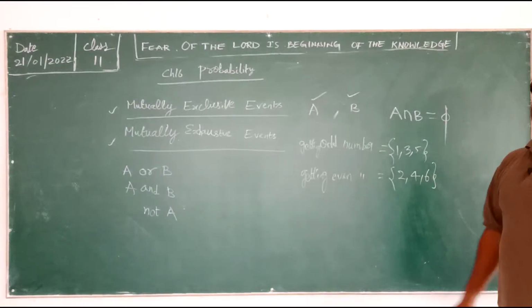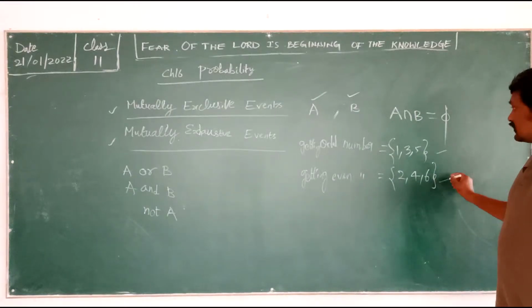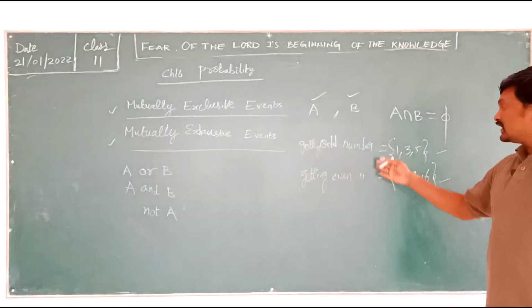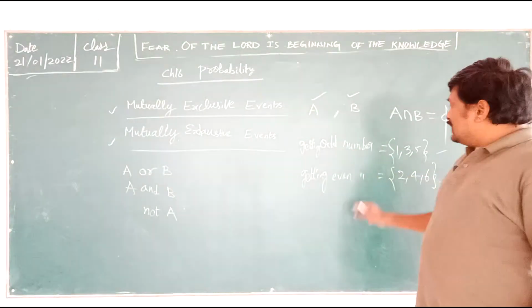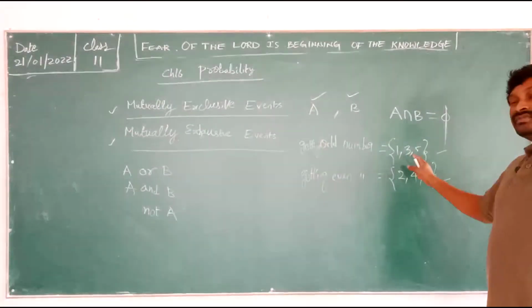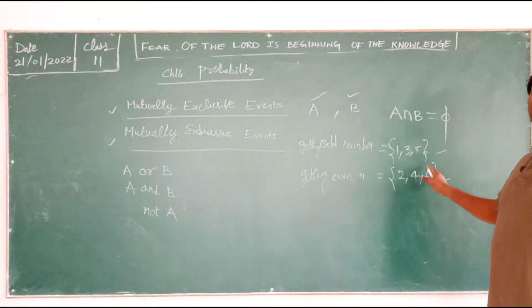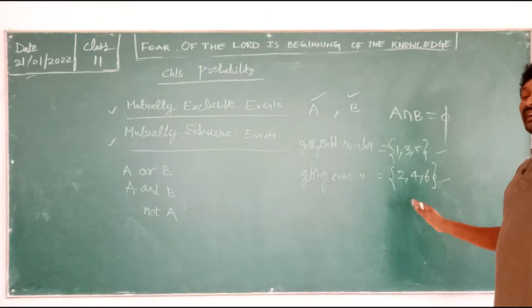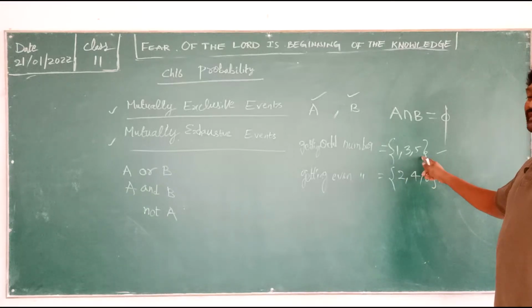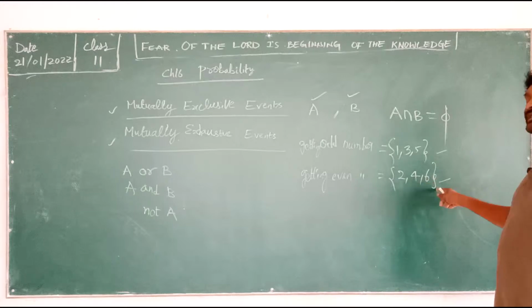Now check here, for these both, is there any intersection? There is no intersection. Observe carefully now. When you want to check intersection, what does it mean? Common elements. Is there any common element? There is no common element here. 1, 3, 5 is there, here 2, 4, 6 is there, both are not having any common elements.